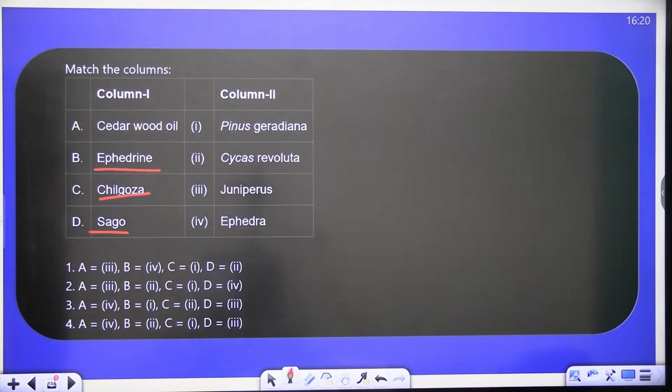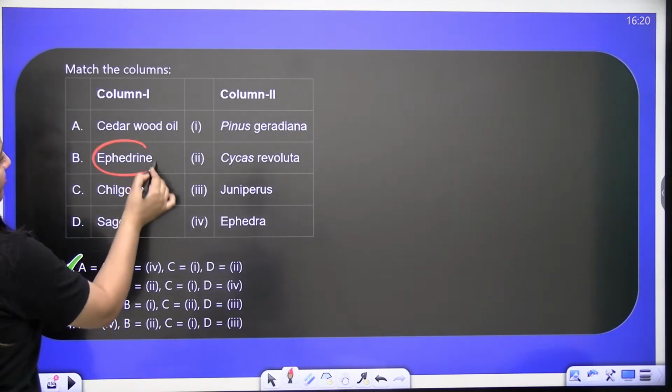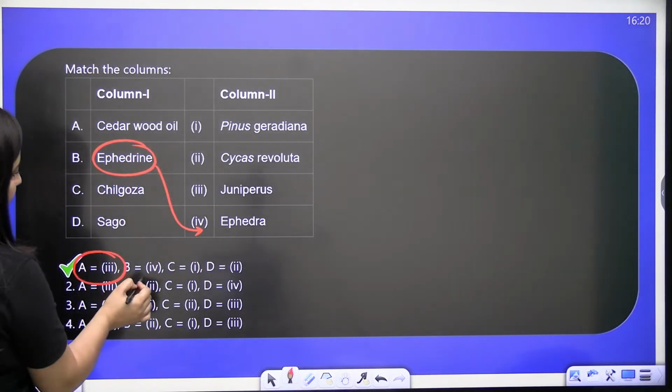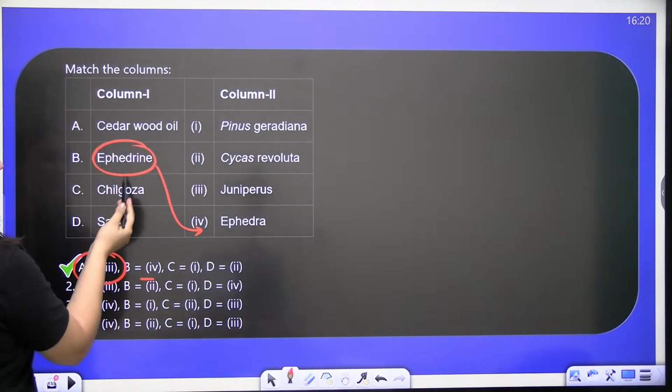What should be the correct answer here? Of course, it is A. See, if you don't know the other options, ephedrine and ephedra are obviously related. So A, this B with 4, so obviously A with 3, right?